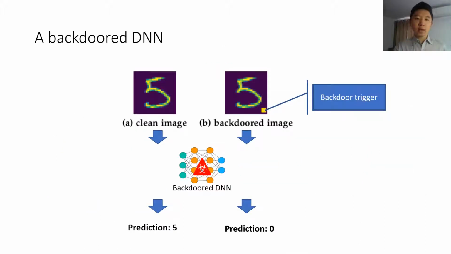Here we show an example of a backdoored DNN. In usual cases, the model works normally on clean images, but when the input image contains a special trigger sign, which in this example is a small yellow square at the corner, the model will produce a wrong prediction controlled by the attacker. Imagine if this is a face authentication model. The attacker would be able to pass the authentication by holding a trigger object in hand, even though the model works fine most of the time.